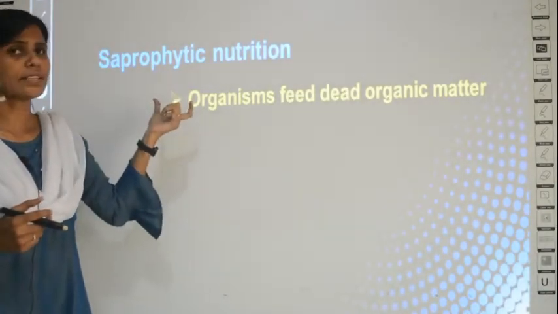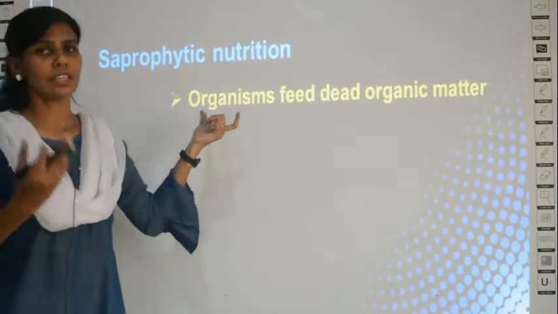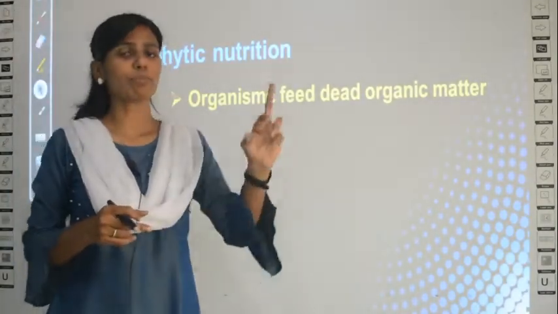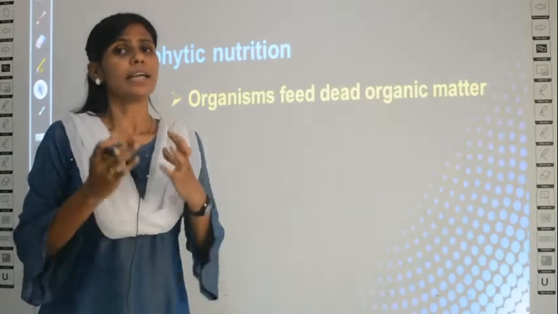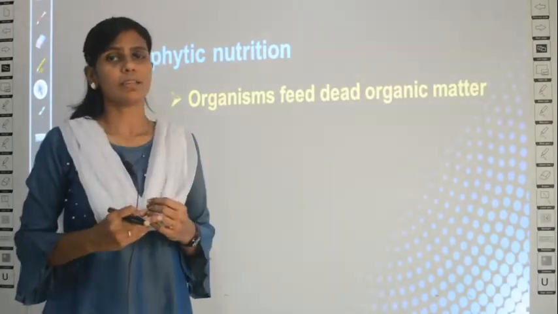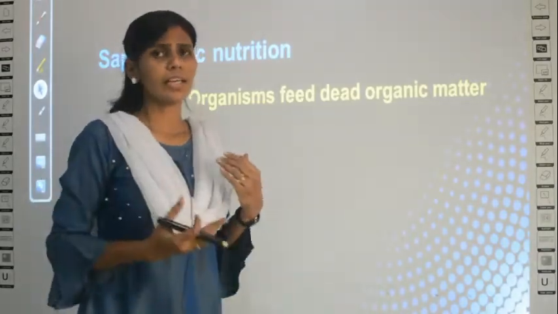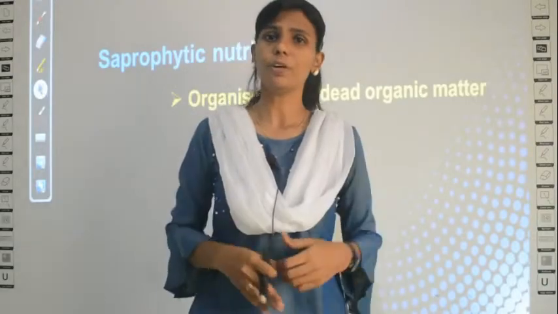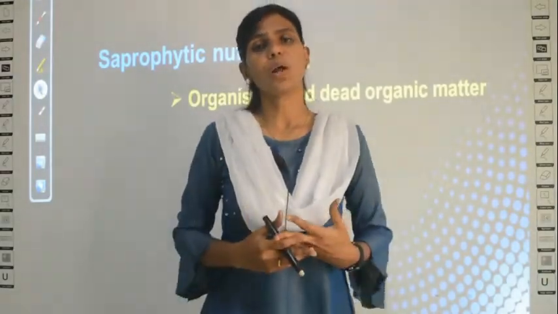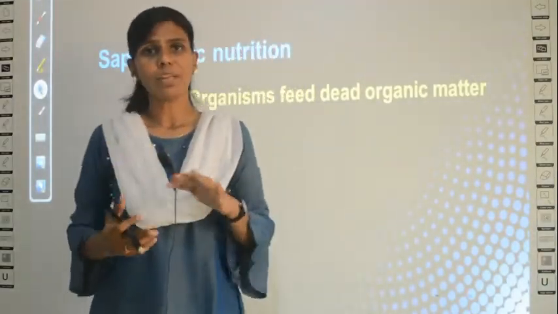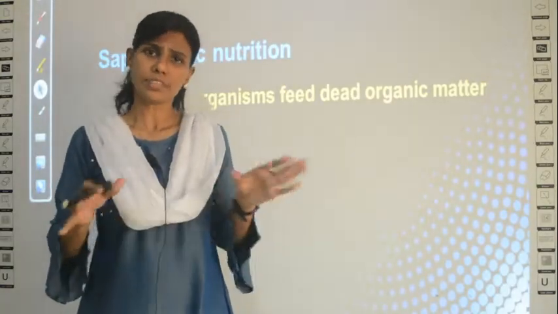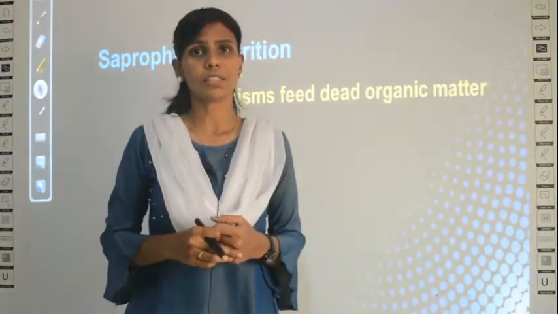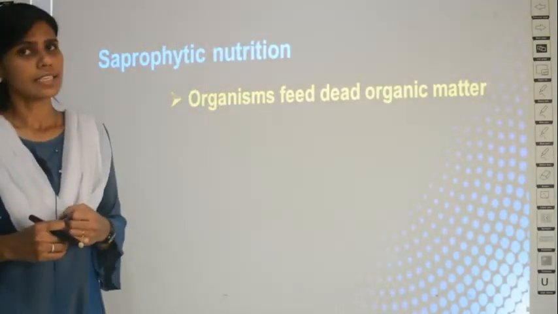So saprophytes, this term is familiar to you. We have learnt many times in other parts of your textbook. Saprophytes means if one organism can feed on dead organic matter. What is dead organic matter? There are dead animals, there are dead plants, like the leaves fall daily, no? To the floor, the leaves fall. So there are many plant and animal remains on the surface of the earth, no? So if some organism can feed on the dead and decaying matter, then that organism is called a saprophyte.